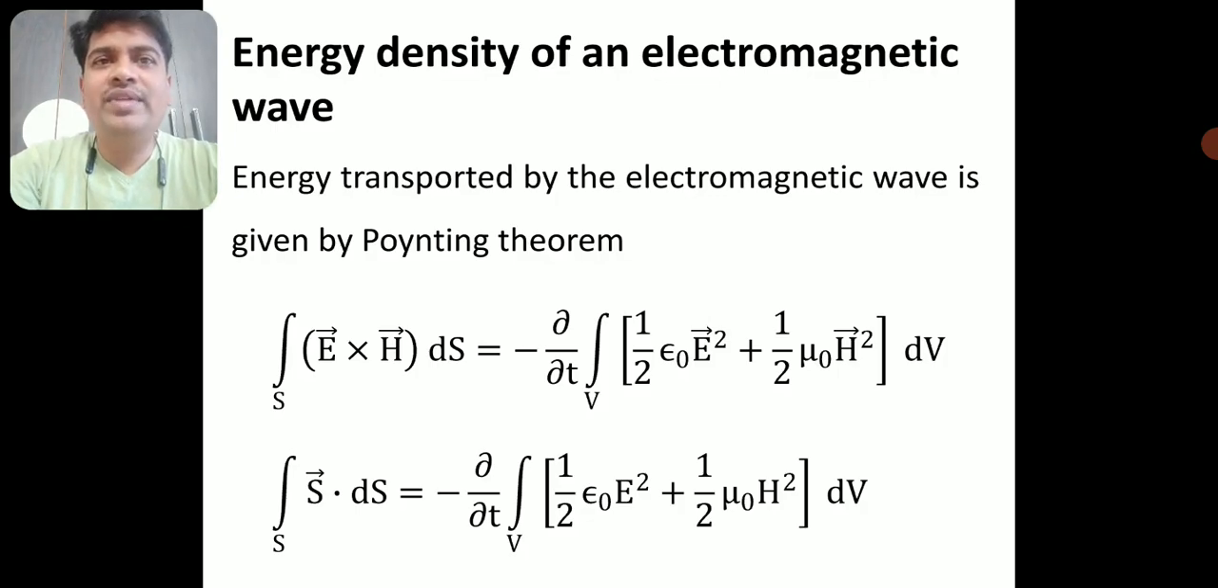Okay, so I have taken this Poynting theorem to look for the energy density of an electromagnetic wave. I have mentioned this Poynting theorem: the work done by the electromagnetic wave is equal to the decrease in the energy stored by the electromagnetic wave. Now this E cross H, I can write it as S. E cross H is the Poynting vector S. So the surface integral of S dot ds is equal to, the right hand side will remain the same, minus ∂/∂t of the volume integral of half epsilon naught E square plus half mu naught H square into dv.